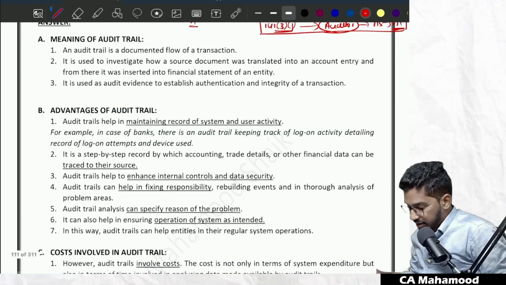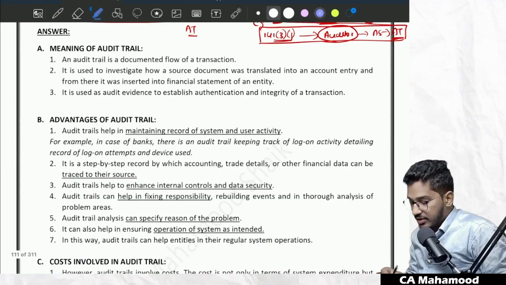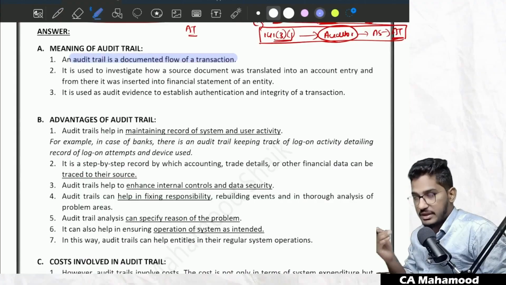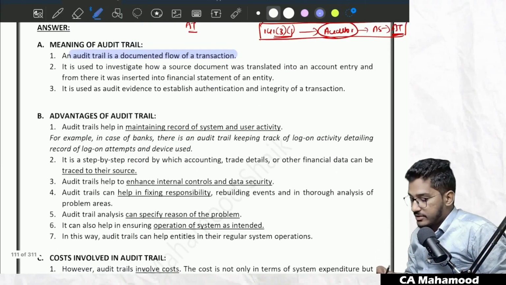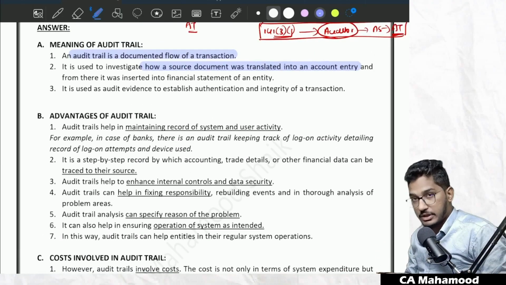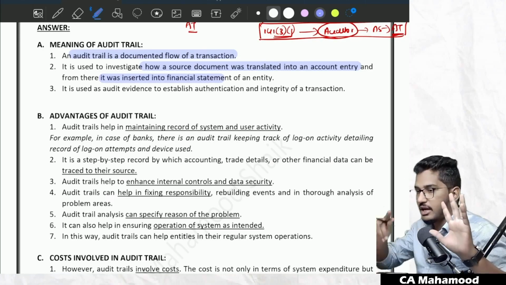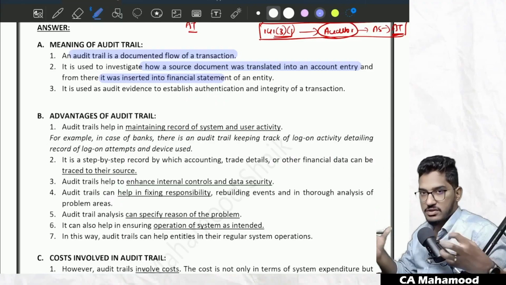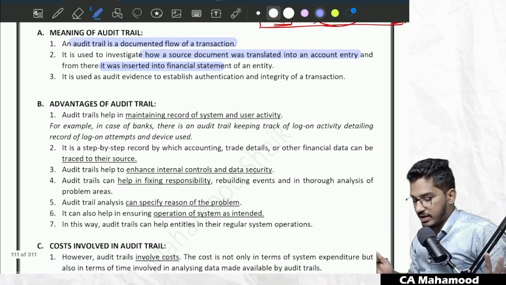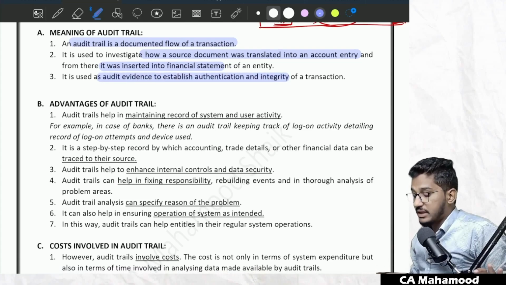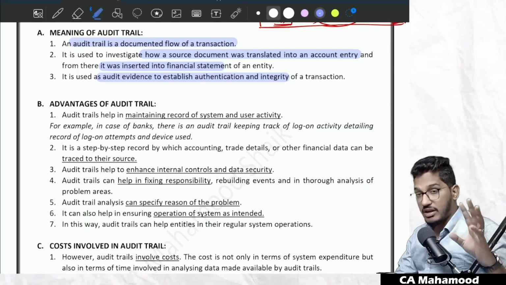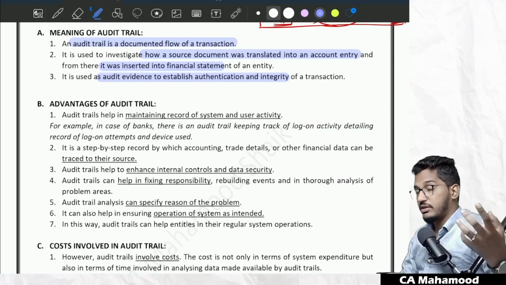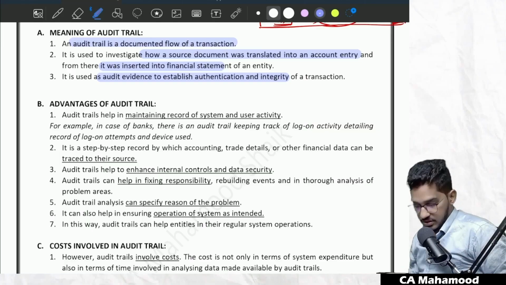So this is simply the concept of audit trail. With this background discussion, if you read this content, you will be able to understand. So what is audit trail? Audit trail is a documented flow of transaction. That means how the transaction is flowing. That documentation we will do, that documentation only we call audit trail. It is used to investigate how a source document was translated into an accounting entry, and from there how it was inserted into the financial statements. If you have done one transaction, how it is getting converted into an entry, that entire history of the transaction, if we record that, we call it audit trail. It is used as audit evidence to establish authenticity and integrity, to know whether a transaction is genuine or not, to know whether a transaction has been passed by the authorized person only or not. If you want to know it, then the audit trail is going to come to your rescue.